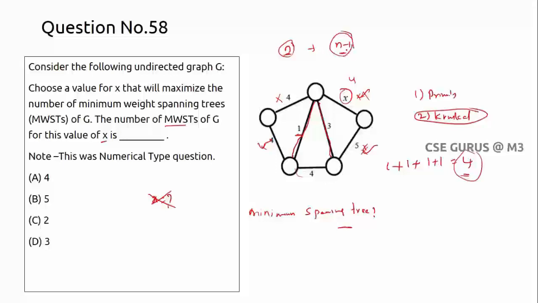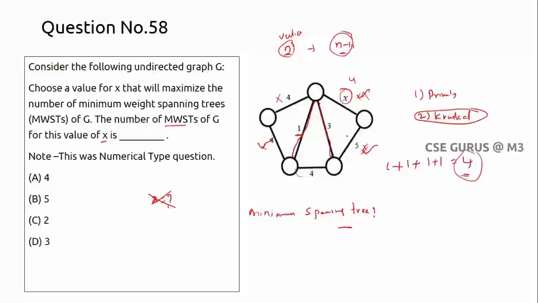So all the edges must be connected. So you will have n minus 1. N is the number of vertices I am talking about. You must have n minus 1 edges in that. Now here I can say 1, 2, 3, 4, 5. I can go at most 4 edges only.